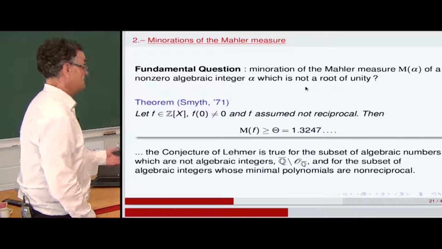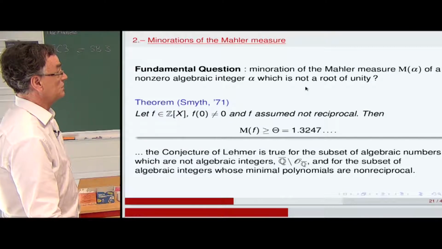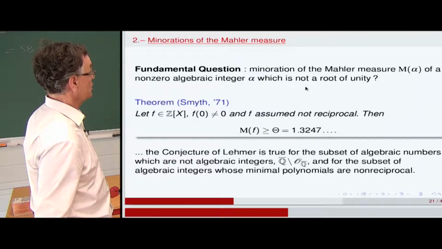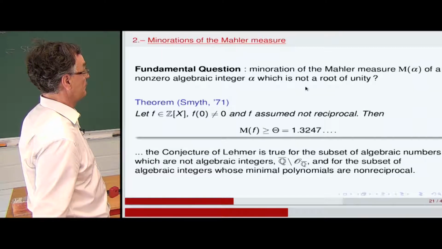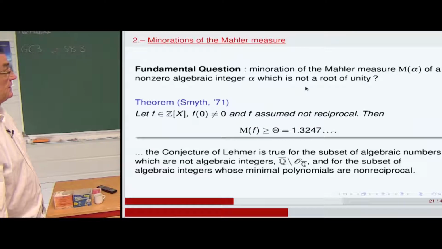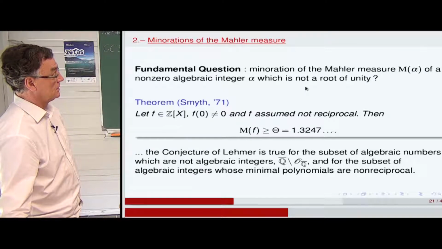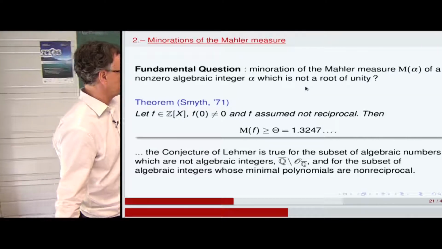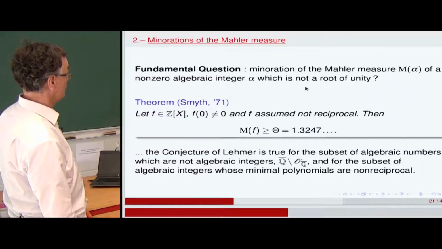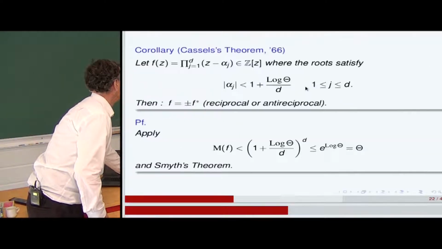So behind the conjecture of Lehmer, there is a fundamental question about the lower bound of the Mahler measure, M(alpha), of a non-zero algebraic integer alpha which is not a root of unity. And with this theorem of Smyth, we know that we have just to investigate reciprocal algebraic integers, and it will be sufficient, because the conjecture of Lehmer is closed for the subcollection of non-reciprocal algebraic integers.